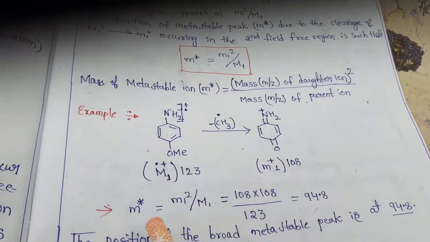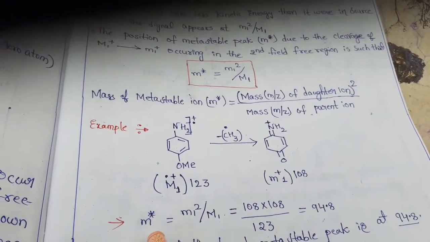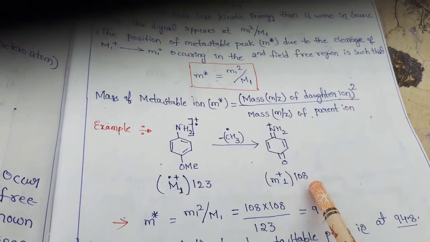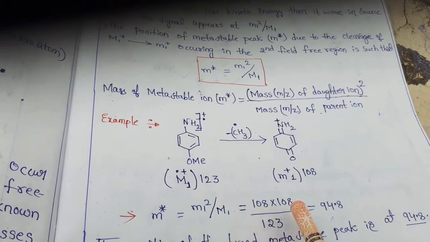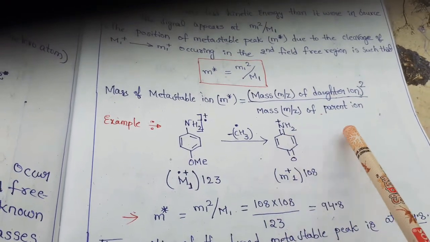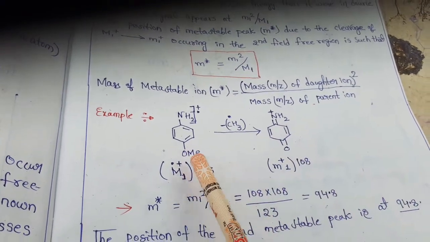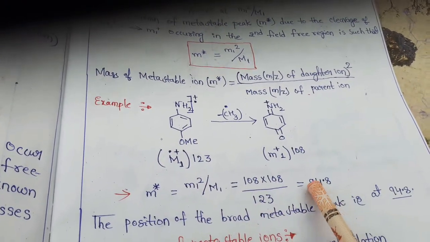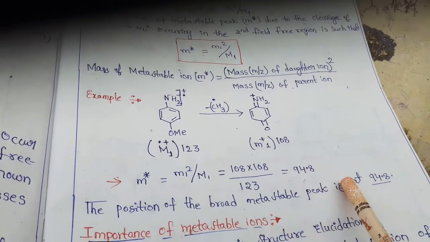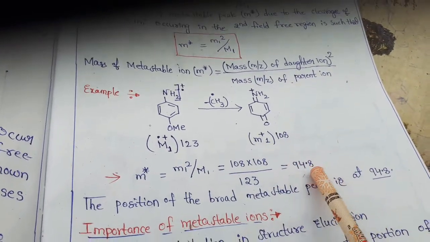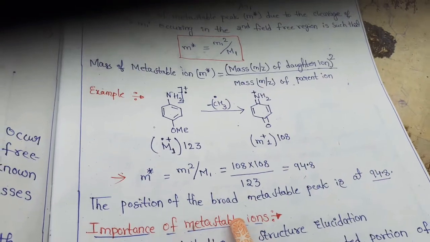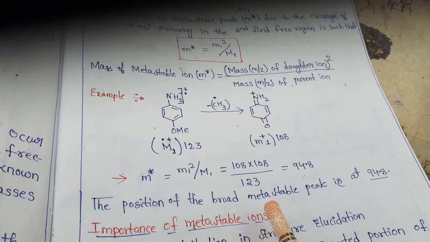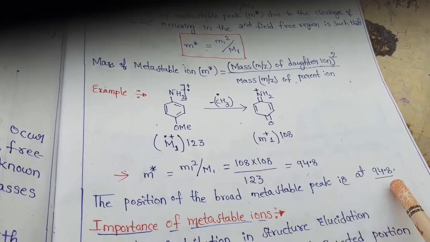We already know the formula: the square of the mass of the daughter ion, 108 times 108, divided by the mass of the parent ion, 123. So we get 94.8. This is the mass of the metastable ion. We know that metastable peaks are usually broad, so the broad metastable peak is observed at 94.8.